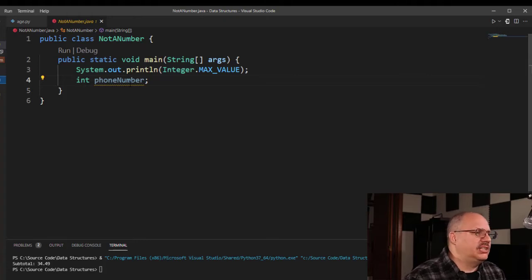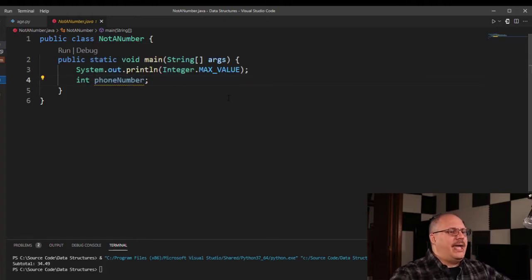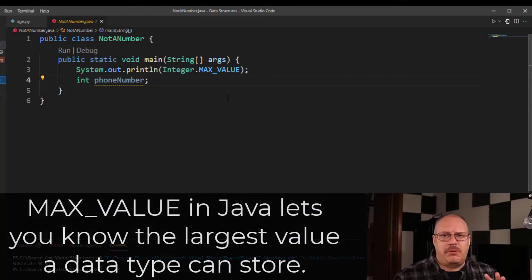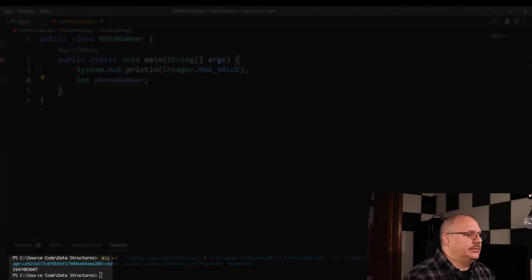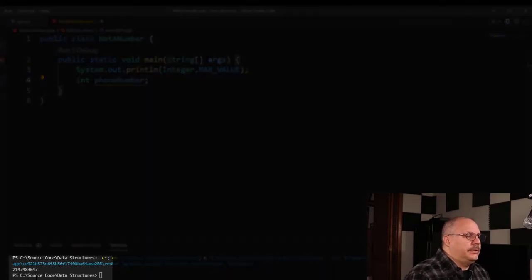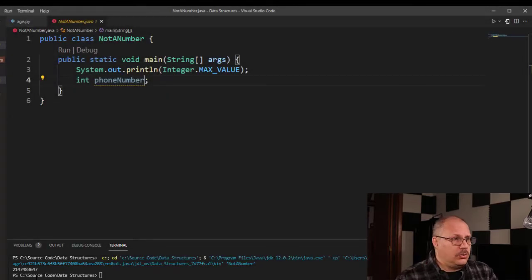So I have here System.out.println, and in it I pass Integer.MAX_VALUE. This is the maximum value a number can be. And if I go and run this, you'll see that I get 2,147,483,647. Now you might go, that's a pretty big number, but phone numbers are larger.